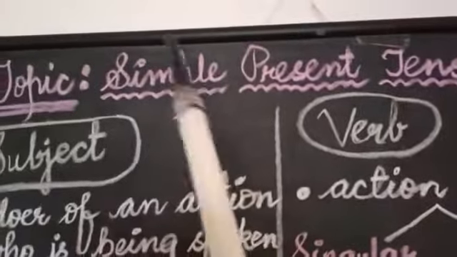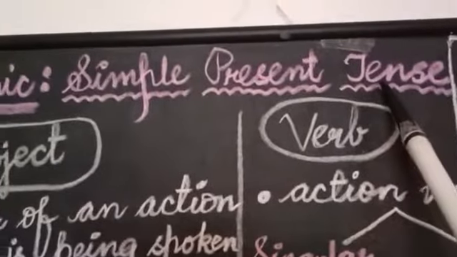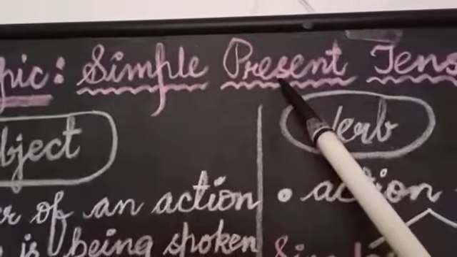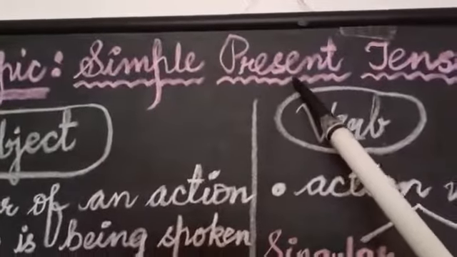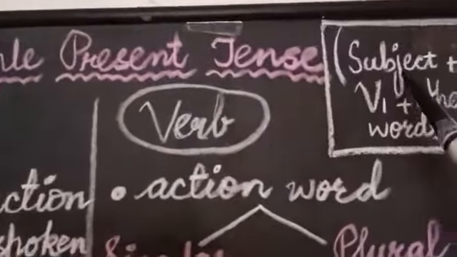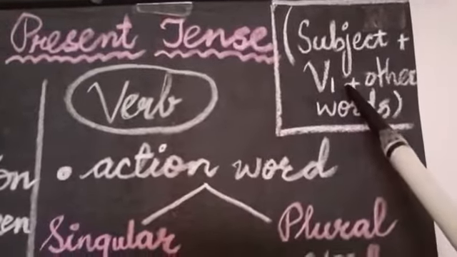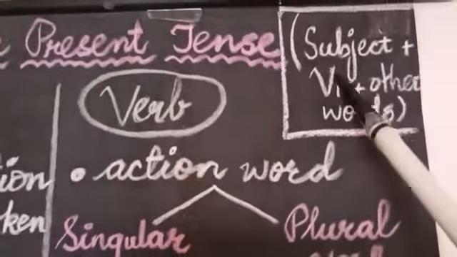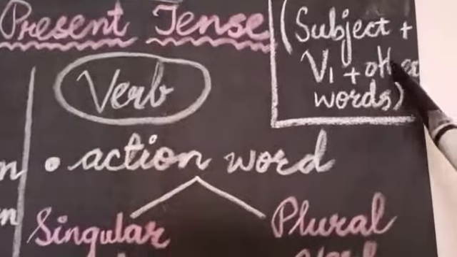See, my dear students, today's topic is simple present tense, and I told you that this simple present is used when you want to speak or talk about your daily routine activities, your habits, facts. At that time you have to use this simple present tense. Then I told you that the small trick is subject, then you have to use V1. V1 means the first form of the verb. You have learned the 3 forms of the verb. From there you have to see which are the first forms of the verbs, and then the other words.